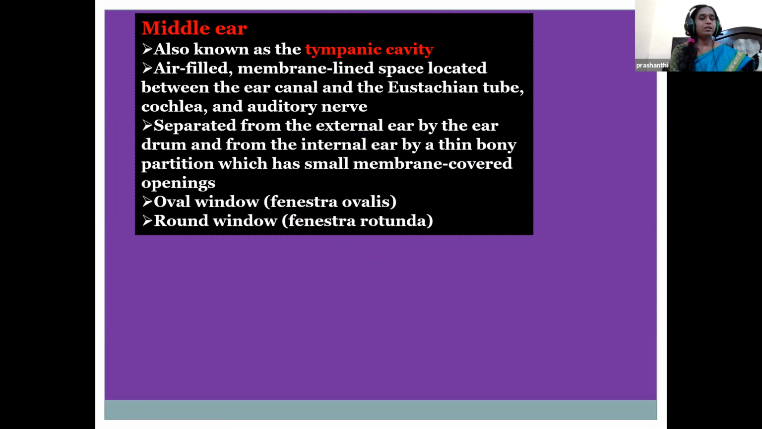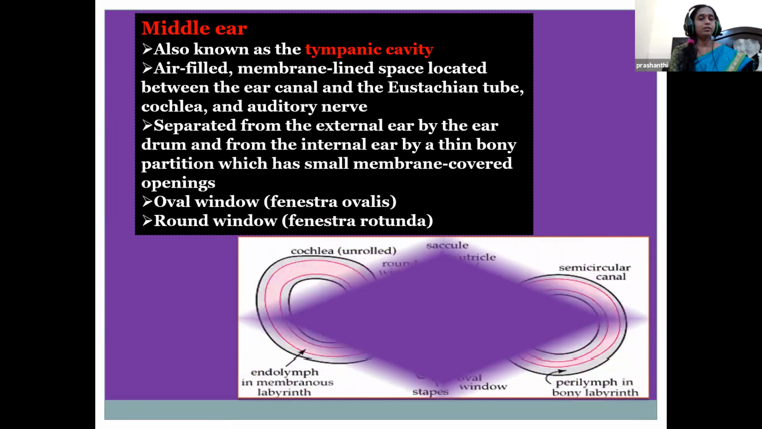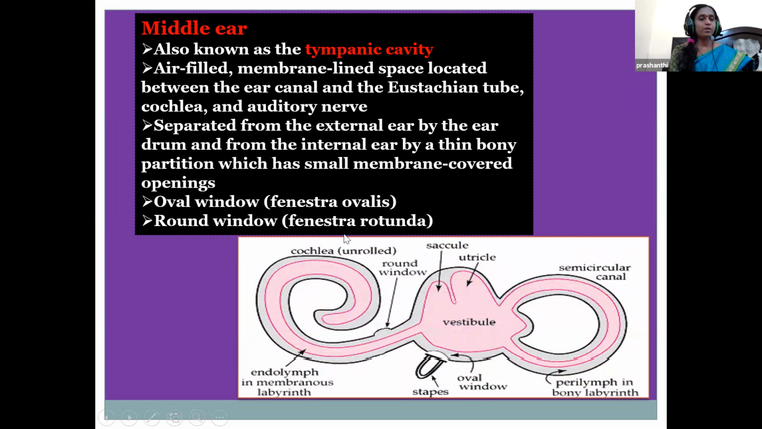So the middle ear is present between the eardrum and the oval window. It transmits sound from the outer ear to the inner ear. Here we see, children, the two parts. This is the round window, fenestra rotunda. And the next part is the oval window.